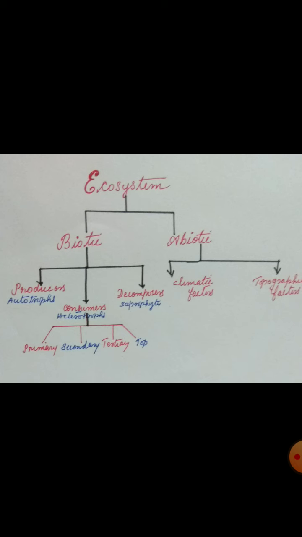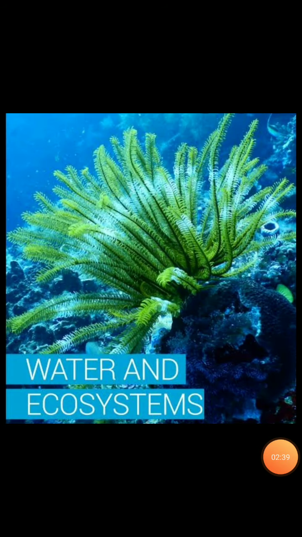So these are the components of an ecosystem. So once again, what is an ecosystem? Ecosystem means the total living and non-living component of the environment present in a particular area. That is called an ecosystem.